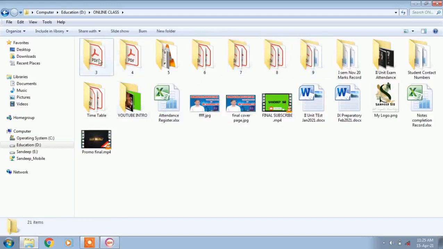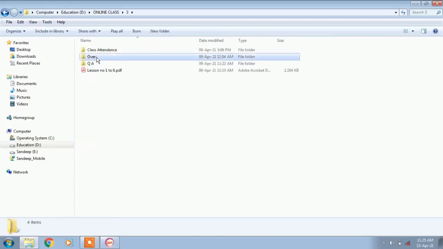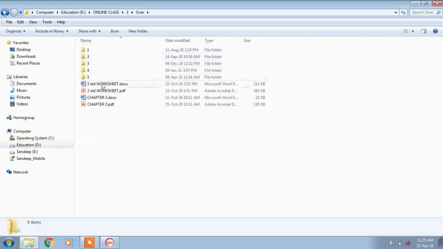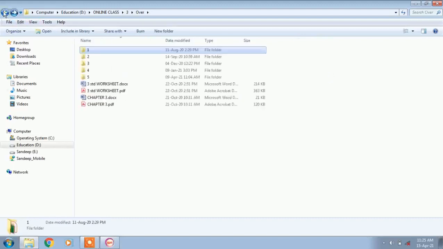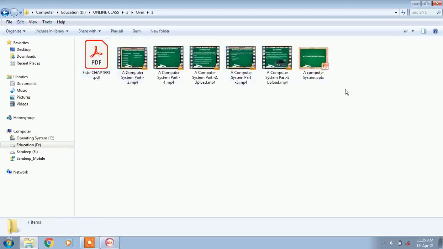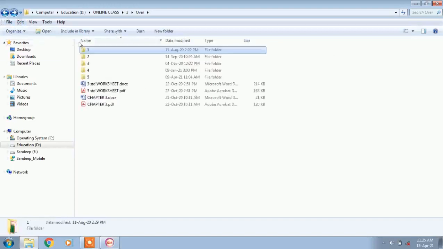For example, now 3rd standard. When I open 3rd standard, I get all the 3rd standard related information, like the first lesson, all the videos related to that first lesson, then question answers related to that lesson. I kept them so that whenever I want, I can directly open them here and access this information.